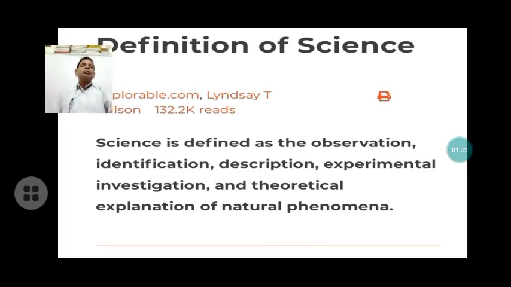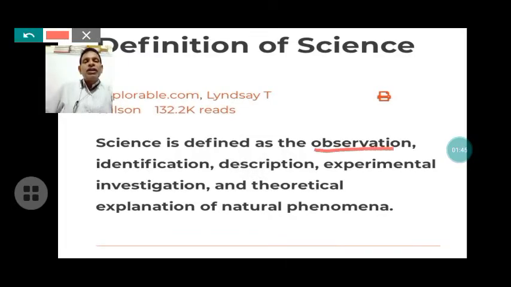We may also define science on the basis of scientific method. Science is defined as the observation, identification, description, experimental investigation, and theoretical explanation of natural phenomena. This definition is based on the scientific method.